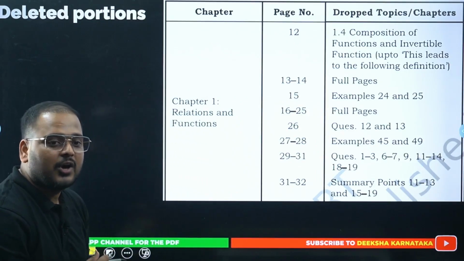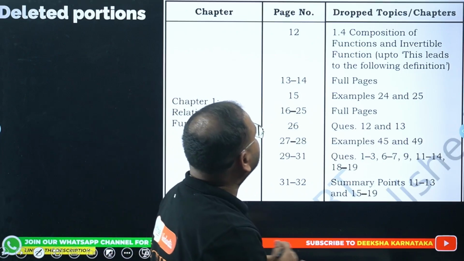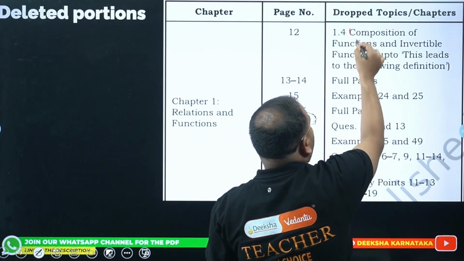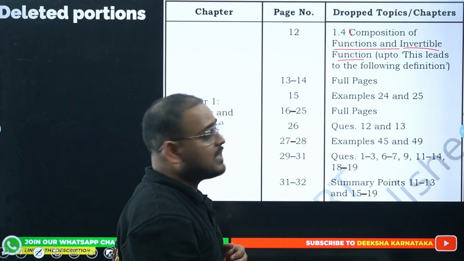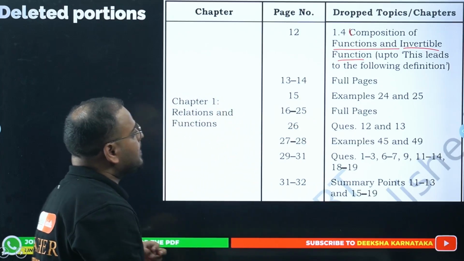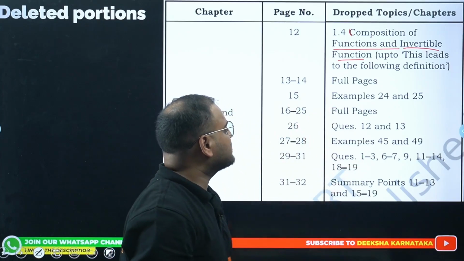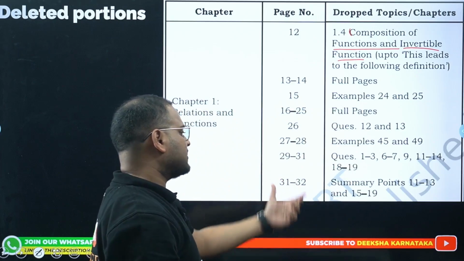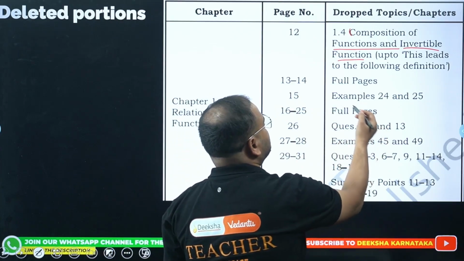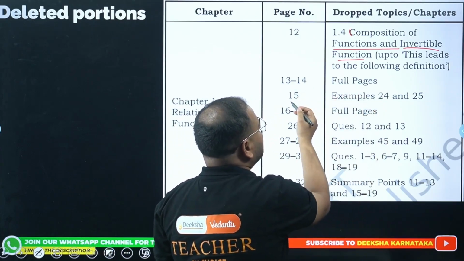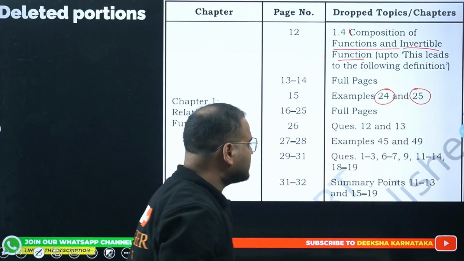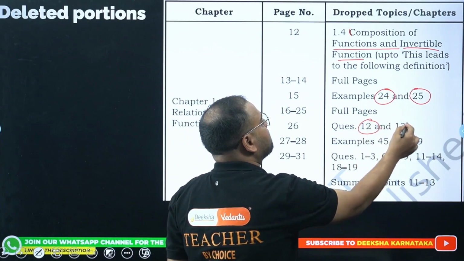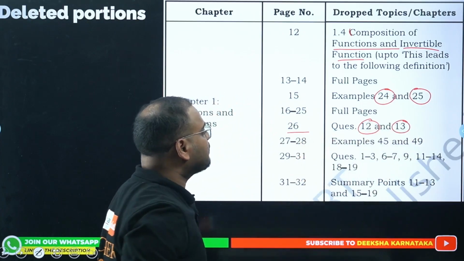Relations and functions. Let's see what is cut off. Composition of functions and invertible functions are also not there anymore. Now they have given example numbers and question numbers based upon the exercises. Those are also cut off. On page 15, examples 24 and 25 are cut off. Questions 12, 13 and 23 from page 26 are cut off.